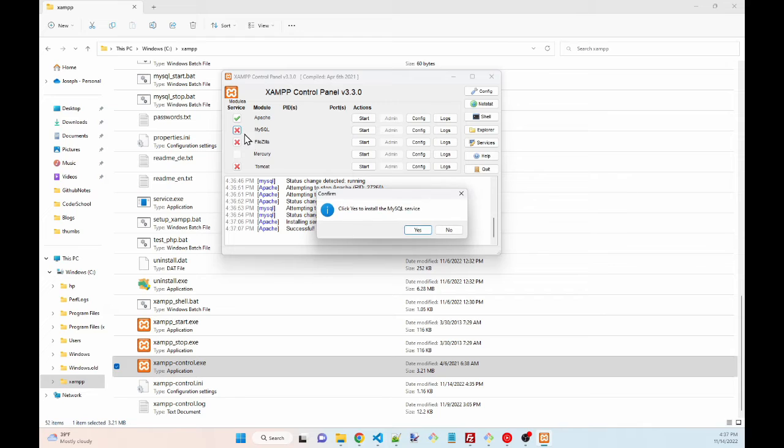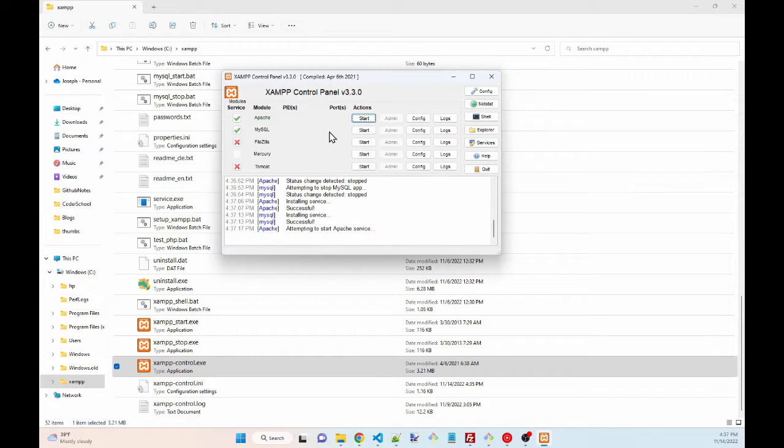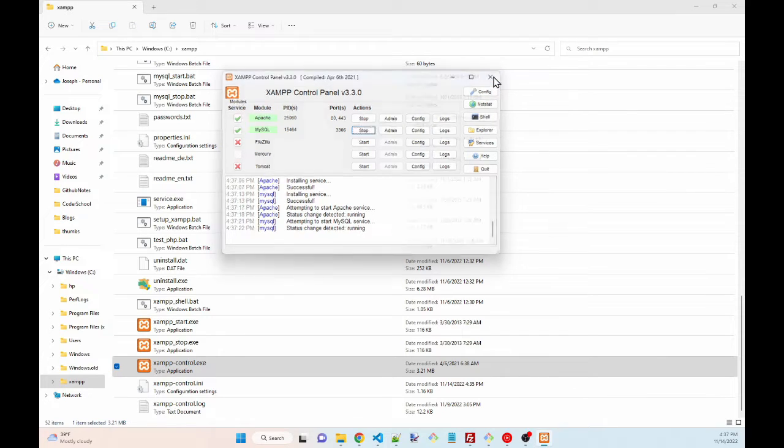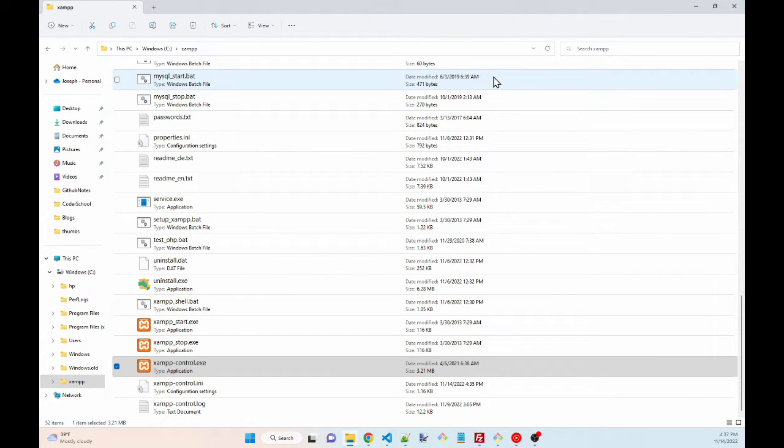Same thing for MySQL. Okay, and then just hit start and start. So once you close this down, now that we have these check marks, it'll always restart automatically. You can go to PHP MyAdmin or do your PHP.